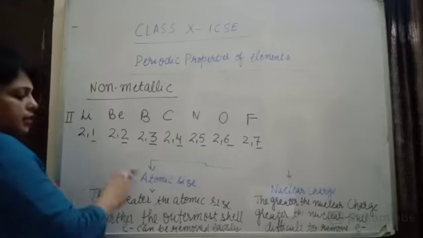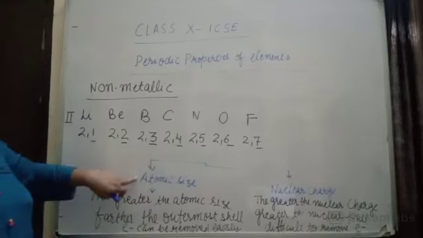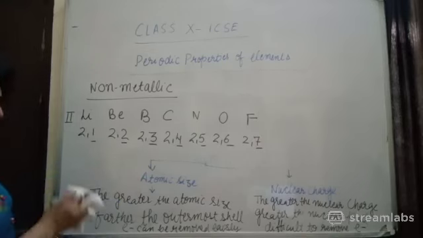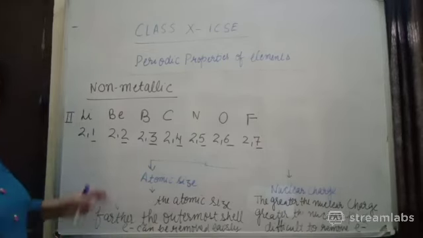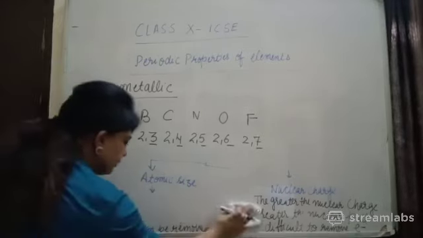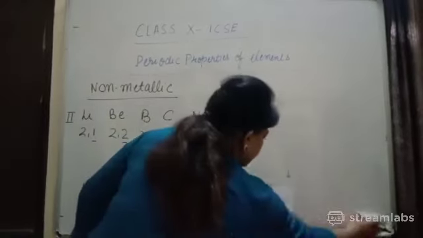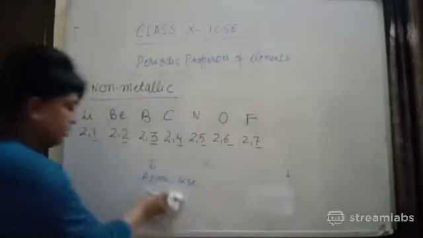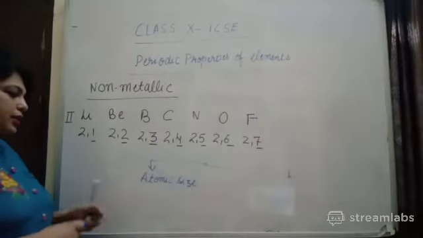Again, there are two factors which can affect the non-metallic character. I told you, atomic size, and now it's just the opposite. The lesser the atomic size, what will happen?